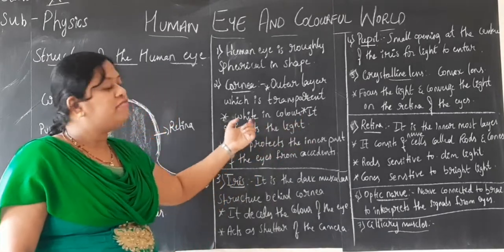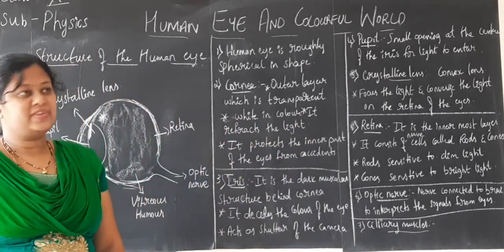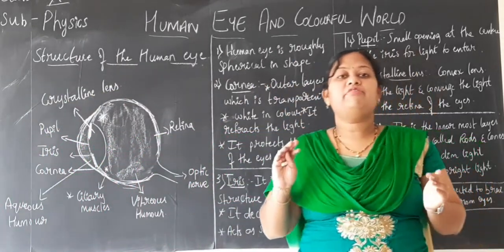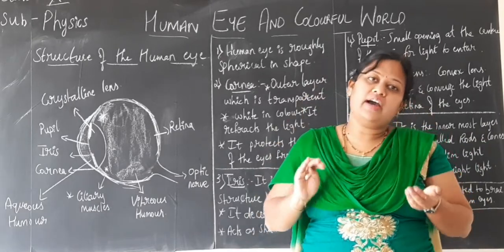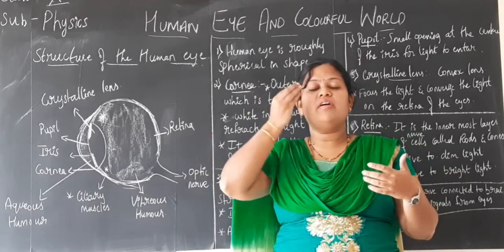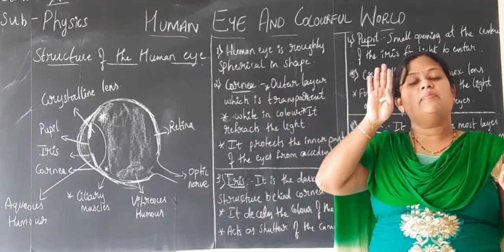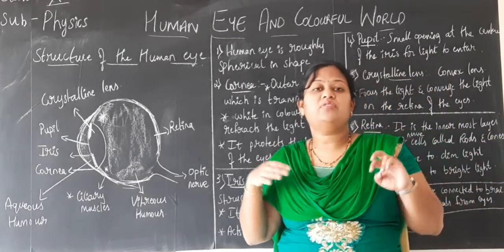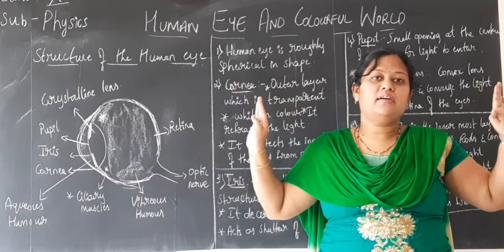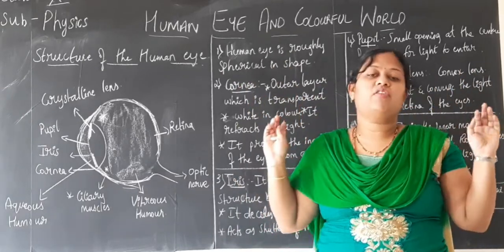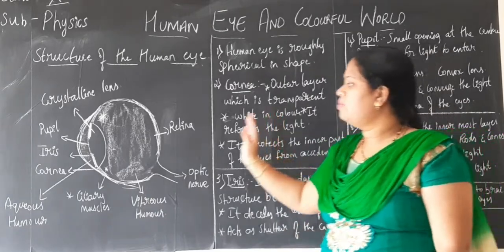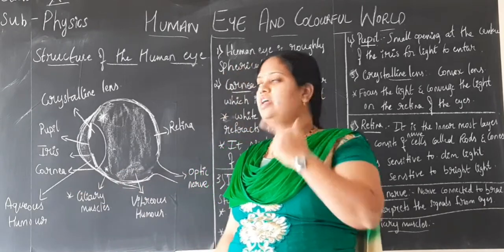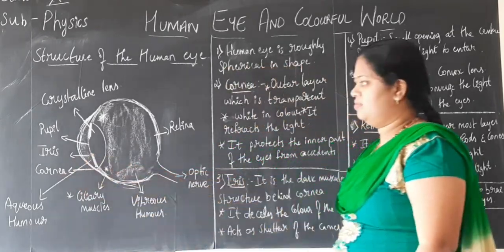So the cornea refracts the light falling on it, and as I said, it is the outermost part of the eye. It protects the inner part of the eye from foreign bodies entering it, accidentally any dust or any particle. That crystalline layer protects the inner structure of the eye. That is about the cornea. As you move on, immediately after the cornea, what you have is called the iris.